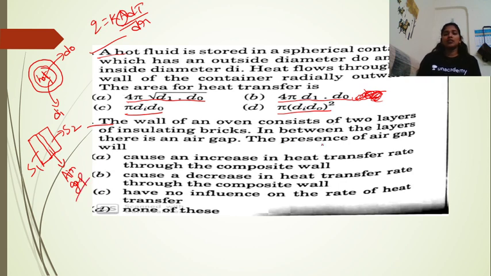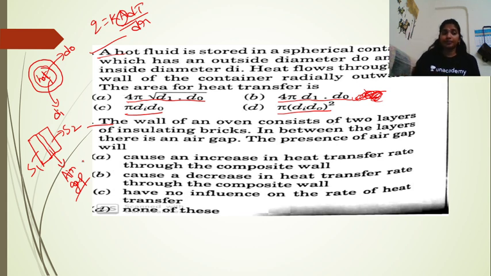The presence of an air gap will change things. Before, the case was only two solids in series, with no gap between them. Now they have included an air gap, meaning the walls are separated.